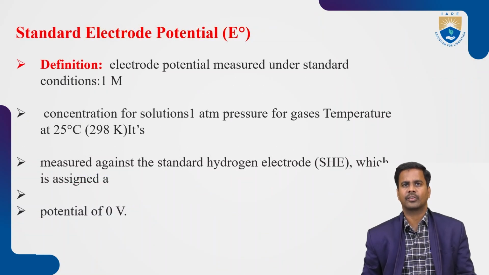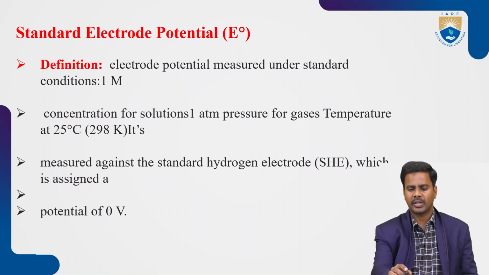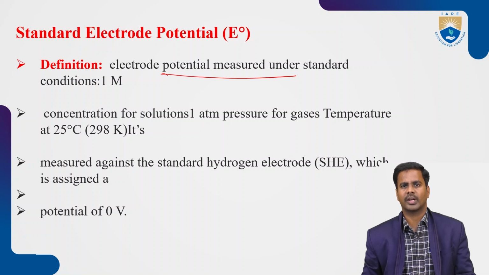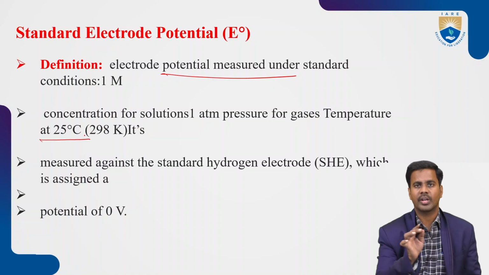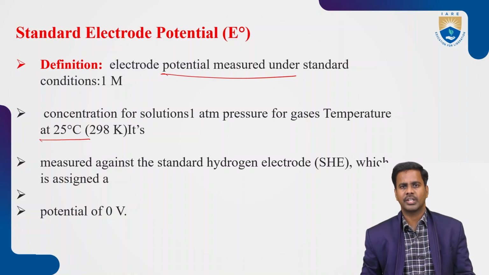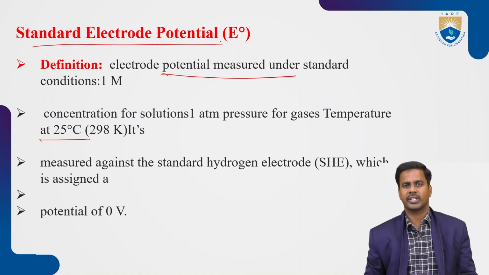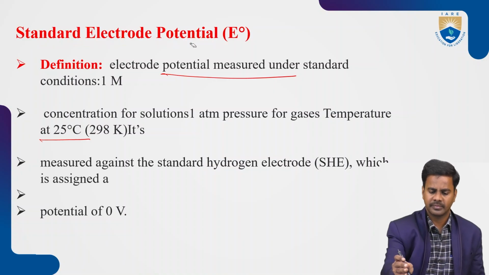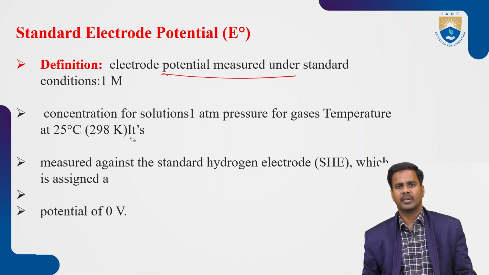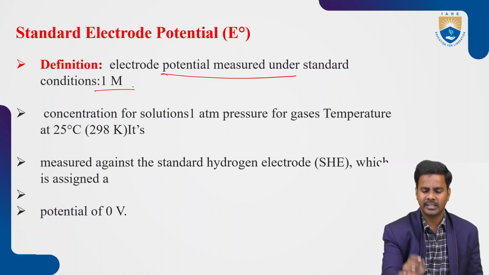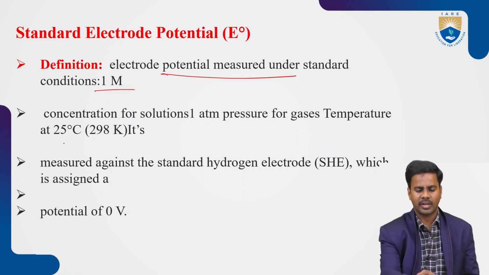Next, definition of standard electrode potential. Electrode potential measured under standard conditions, that is, concentration of solution is 1 molar and temperature is 25 degrees centigrade. The potential of an electrode at standard conditions is known as standard electrode potential, which is denoted with E0. That is the ability of the electrode to either gain or lose electrons at standard conditions, that is, concentration of its own solution 1 molar and temperature 25 degrees centigrade.